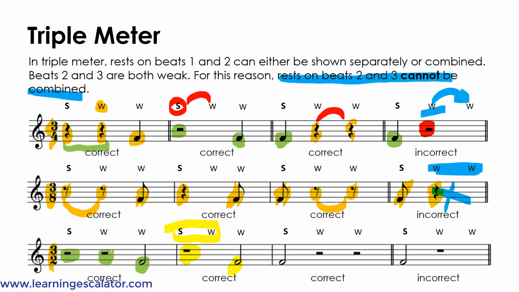In the third one there is a half note with two half rests, but the last one, which is a half note with these two half rests combined into one whole rest, is incorrect because the first weak beat is carrying the second weak beat, and that's not allowed, so it's incorrect.